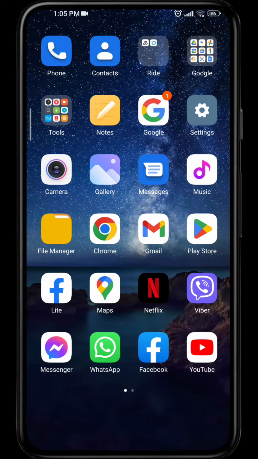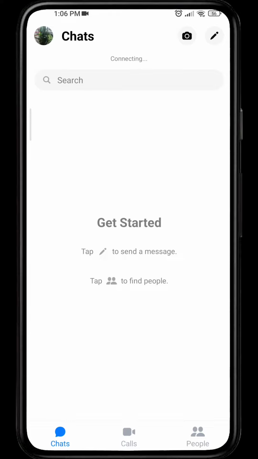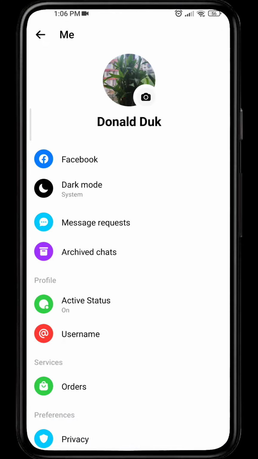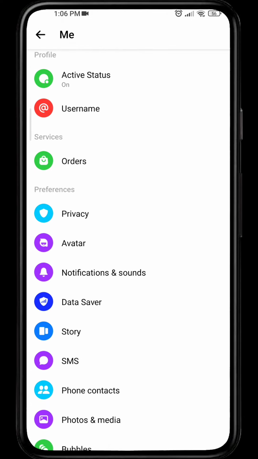If you're getting tired of listening to the same Messenger ringtone, today I'm going to help you change the default Messenger ringtone on your smartphone. Firstly, open your Messenger app and tap on your profile on the top left corner, and from here go to notifications and sound and preferences.